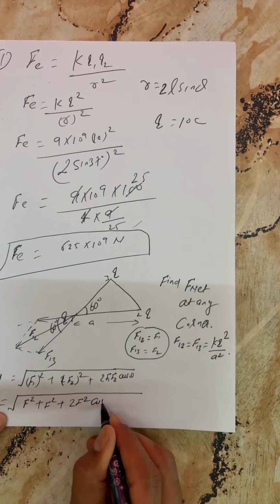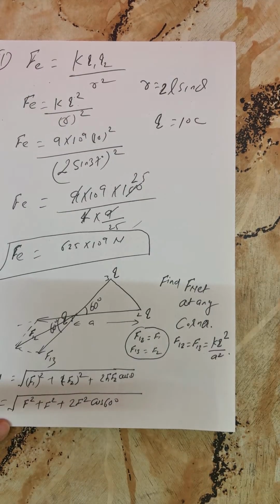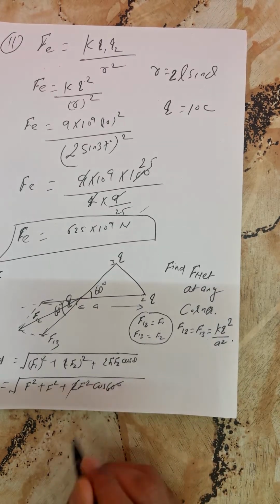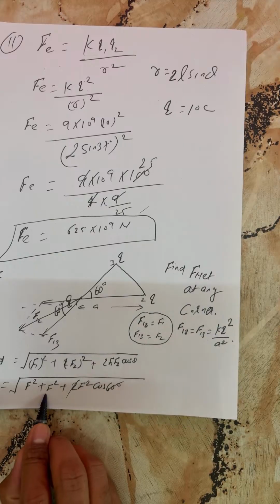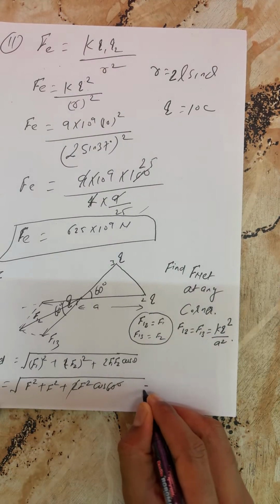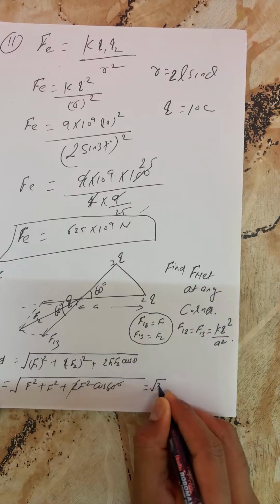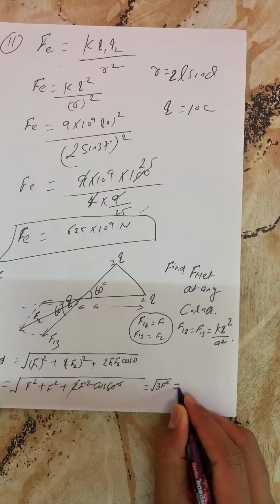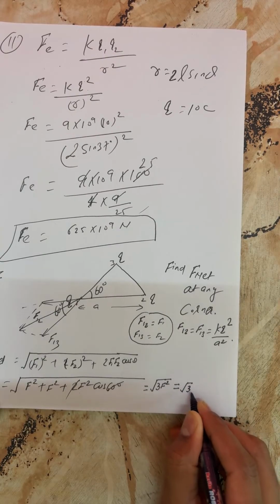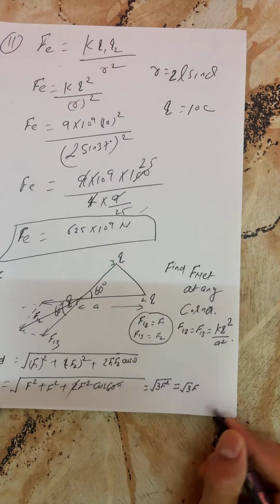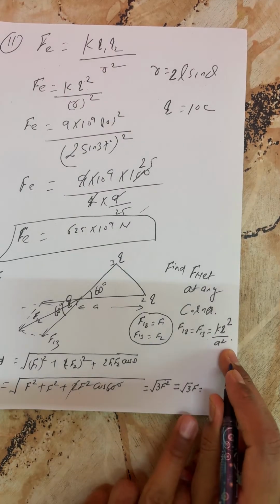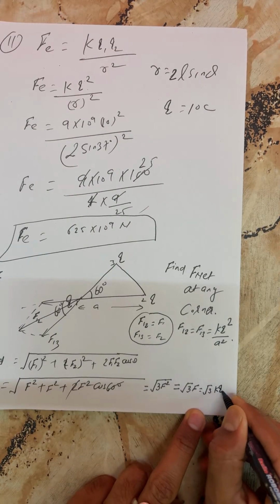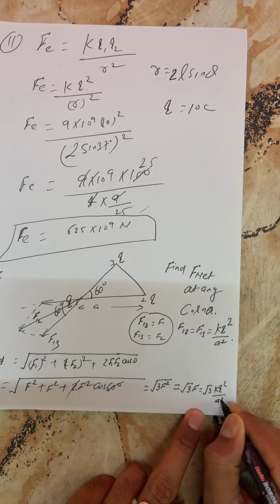F square cos of 60 degrees. You can tell, sir, cos 60 equals 1 by 2. Cos 60 finished here. So you can write f square plus f square plus f square, which equals 3 f square. I can take it as root 3 f, and f is what? Already I calculated it here. So this is root 3 kq square by a square.